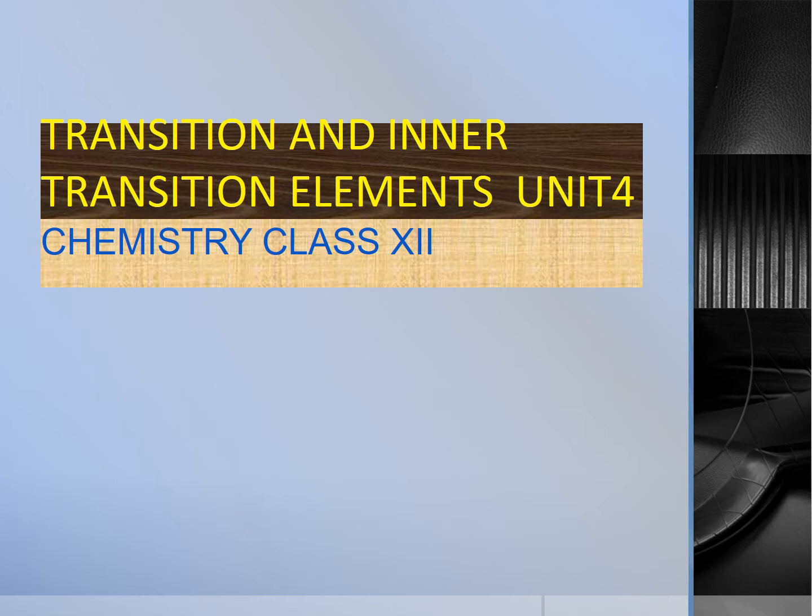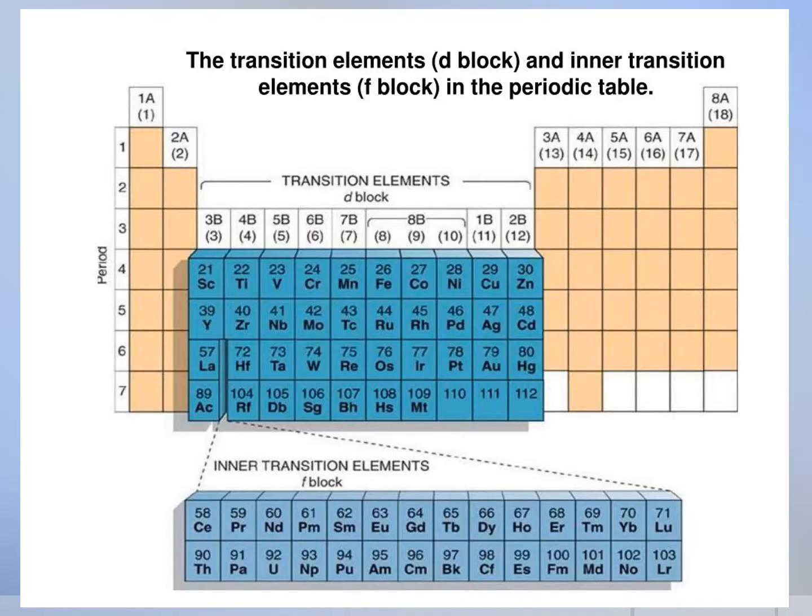Do you know what transition and inner transition elements are? Let me tell you. Let's start this lesson. We have already learned the periodic classification of elements in the 11th standard itself.